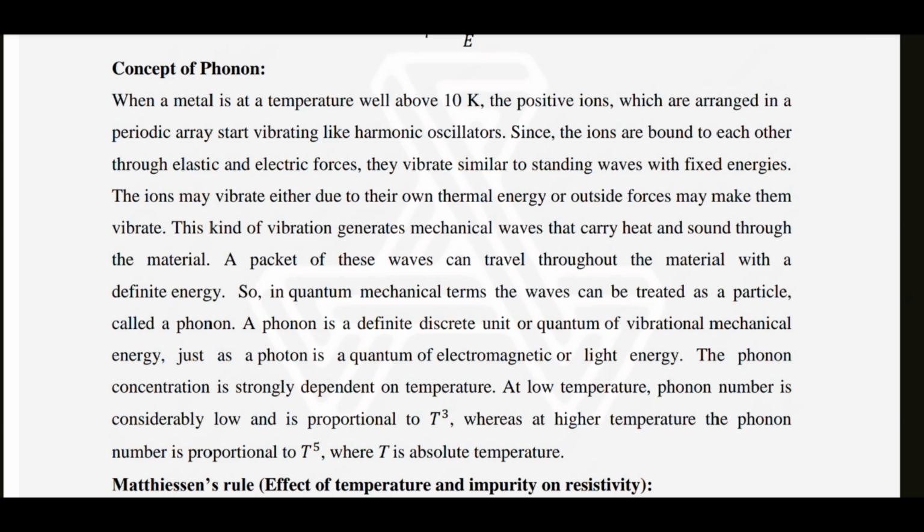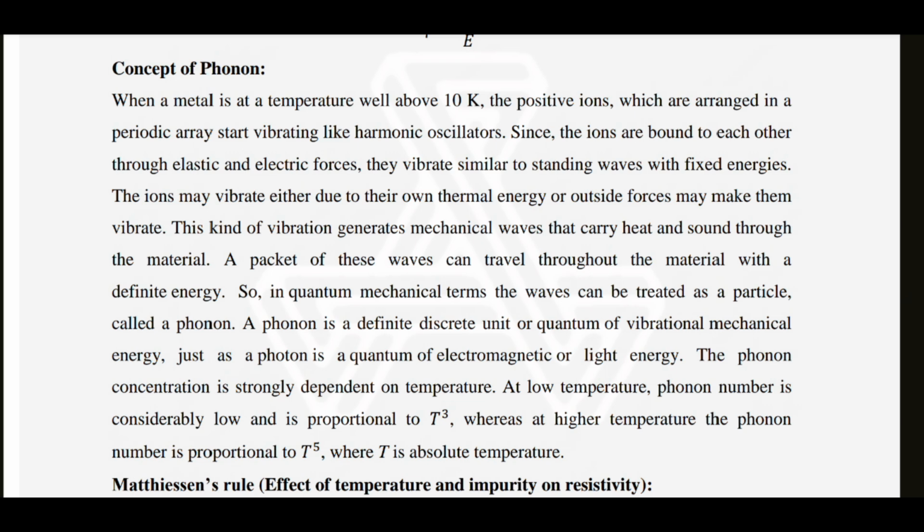A packet of these waves can travel throughout the material with a definite energy. So, in quantum mechanical terms, the waves can be treated as a particle called phonon. A phonon is a definite discrete unit or quantum of vibrational mechanical energy, just as a photon is a quantum of electromagnetic or light energy.